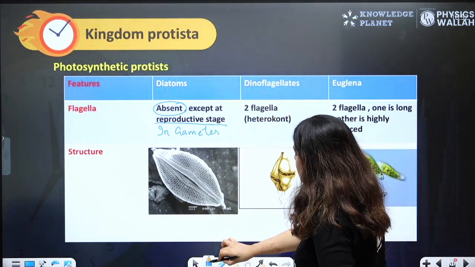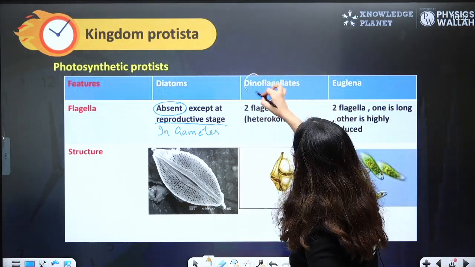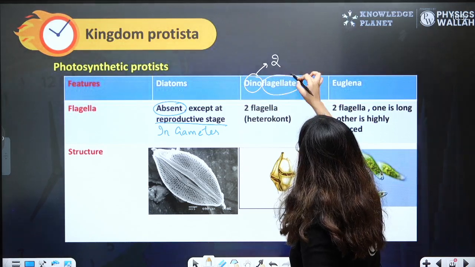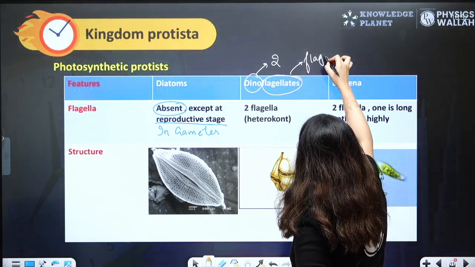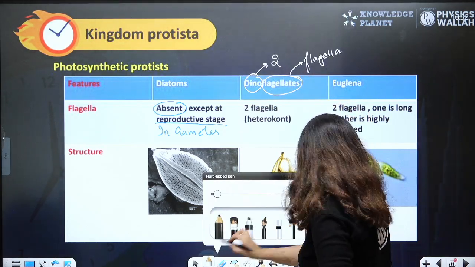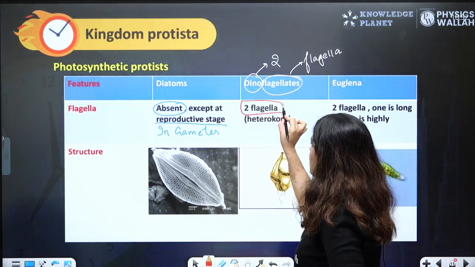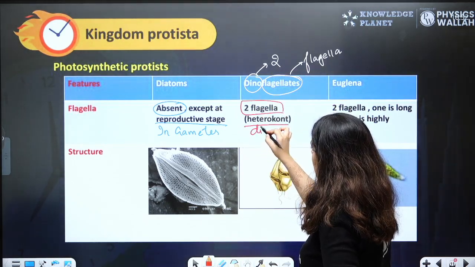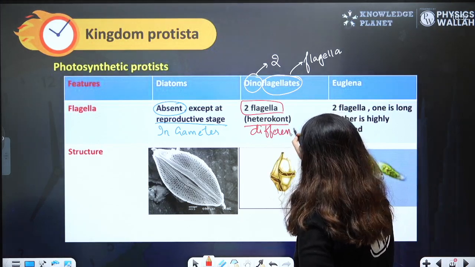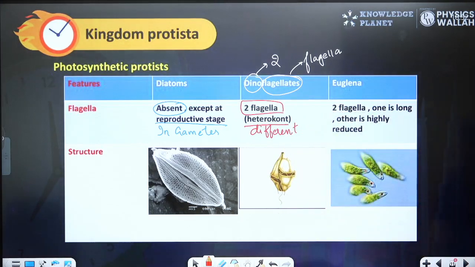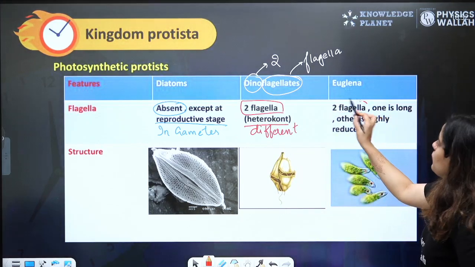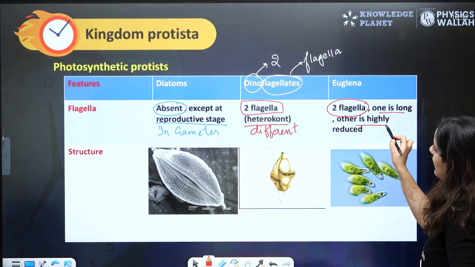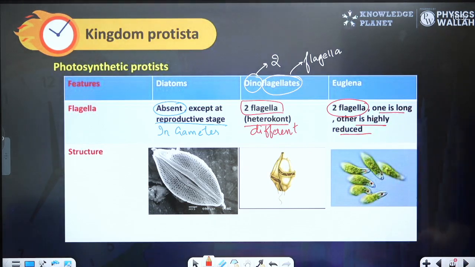Dinoflagellates, as the name indicates, dino, two, flagellate, flagella. They have two flagella, heterocont. Heterocont means different. They have two different flagella. Euglena also has two flagella, but one is very long and the other is very short.